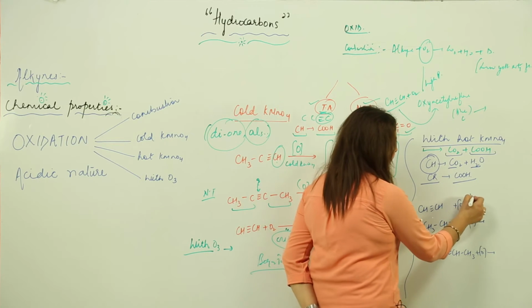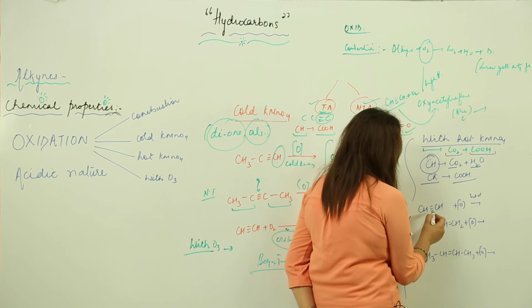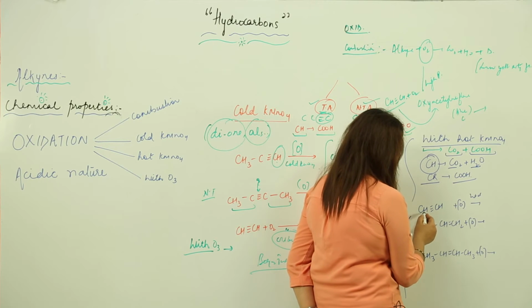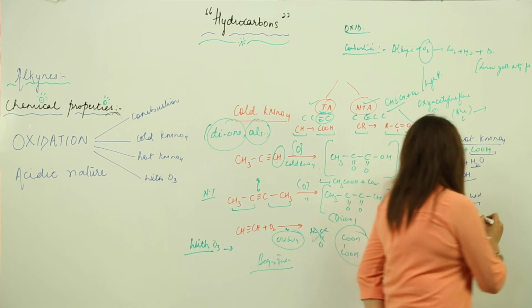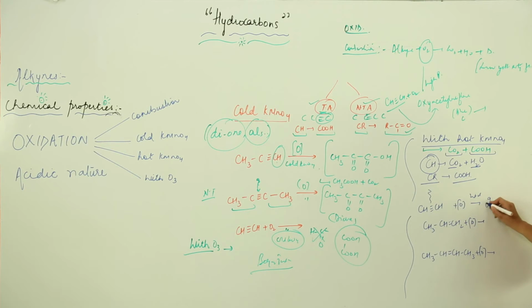So when we are adding this in the presence of hot alkaline KMnO4, obviously this will get cleaved from here, and we'll get 2 carboxylic acids, right? And we'll get this thing, CH and CH, which turns into CO2 and water. So we'll get that.